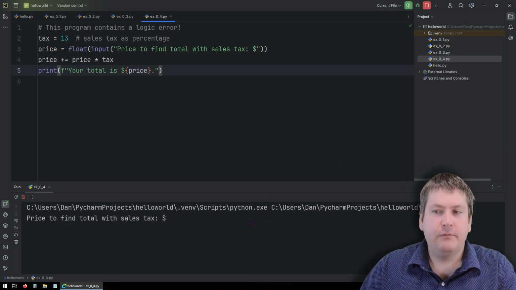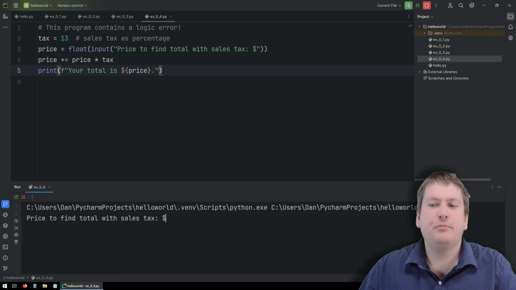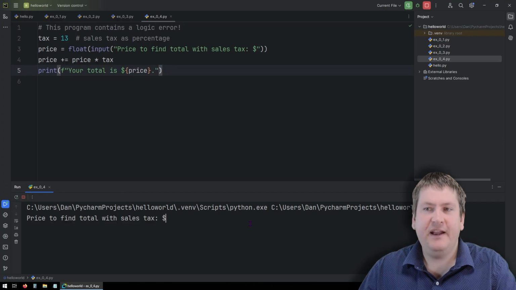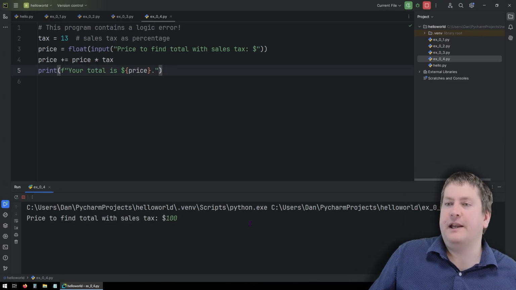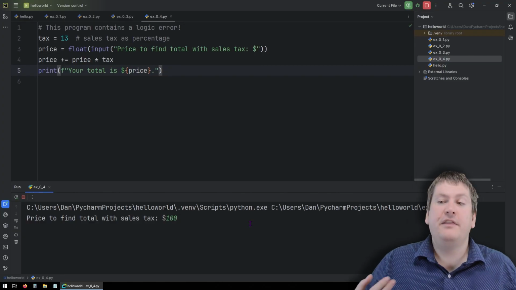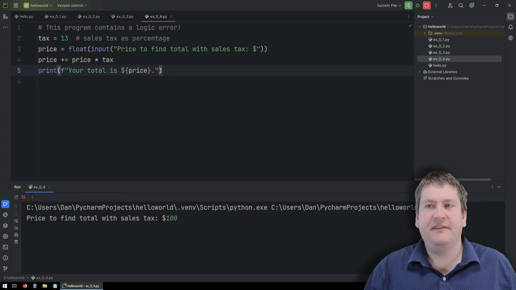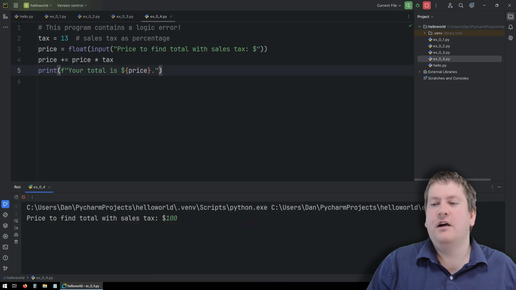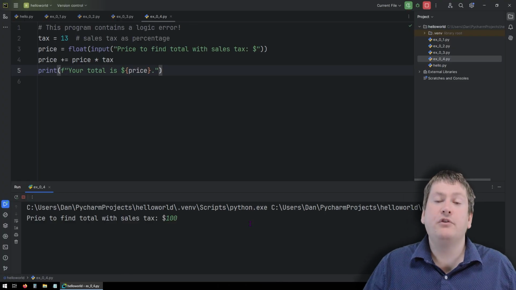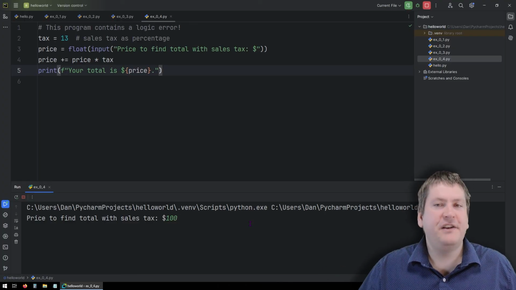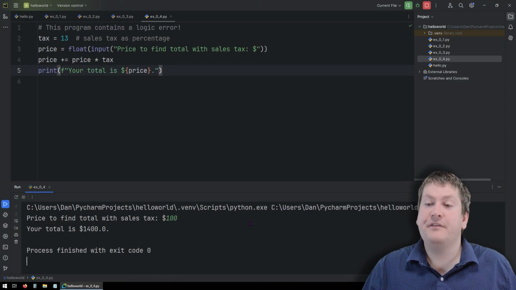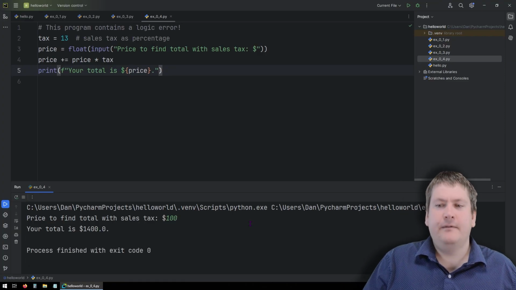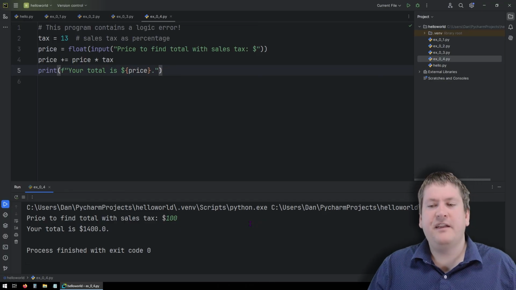Okay, we just ran the program. It's asking us price to find total with sales tax. Let's say that we input $100, like we purchased an item worth $100. In theory, this program should calculate the sales tax, 13%, on that, and then output the total price of whatever this product is with that 13% tax. But what happens when we run this? Well, we get something odd. There's no errors, but it says your total is $1,400.